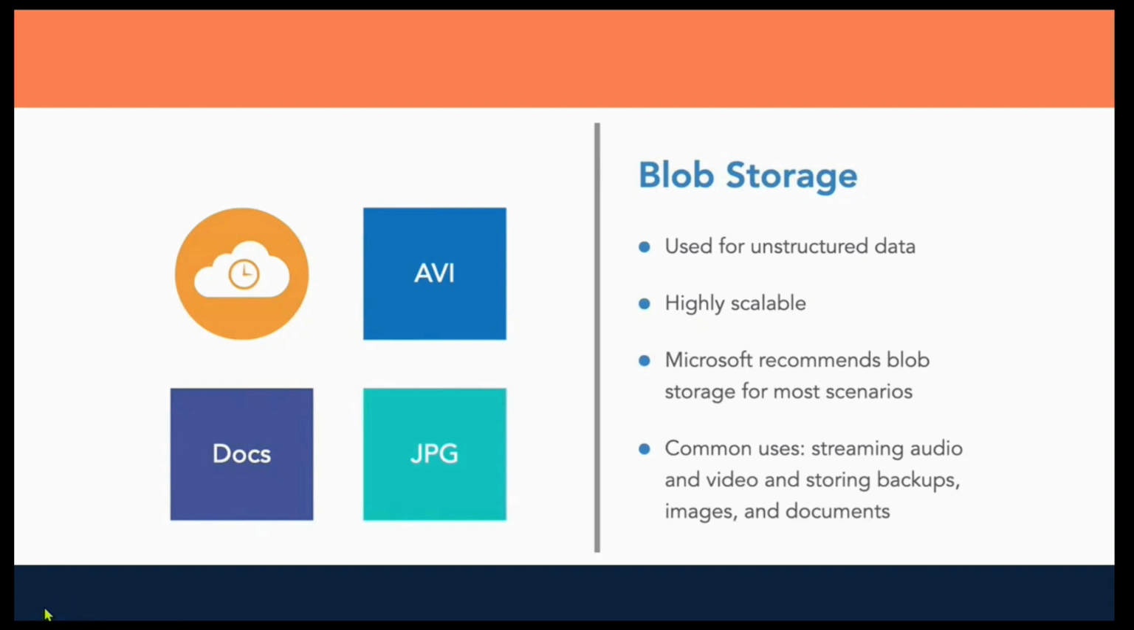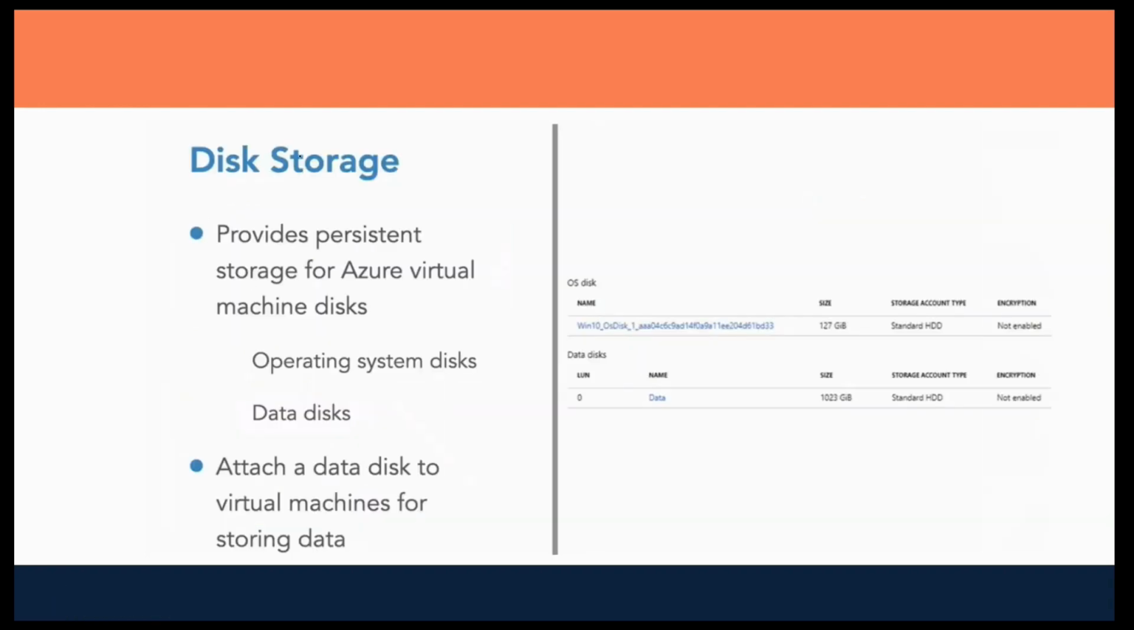We have another type of storage, which is called disk storage. If you want to store an operating system, we can go for disk storage. As you can see, there are two disks shown over here. One disk is storing the operating system, and there is another disk which is storing the data. These disk storages can be directly attached to a virtual machine. So if you have a virtual machine, you can attach the disk storage to it.